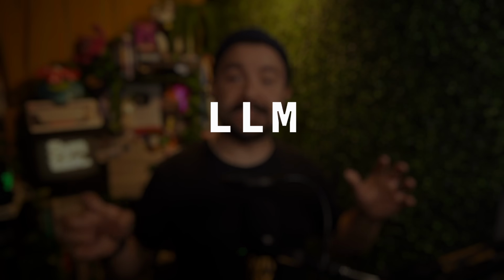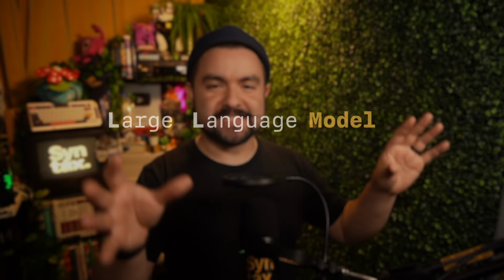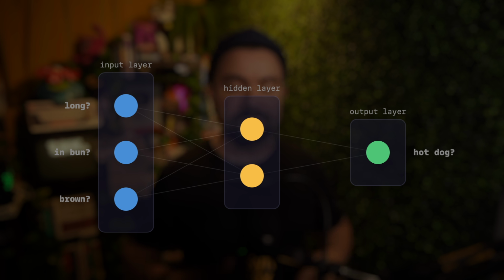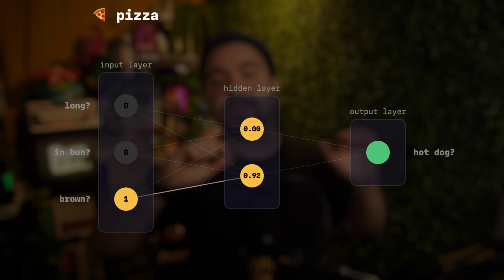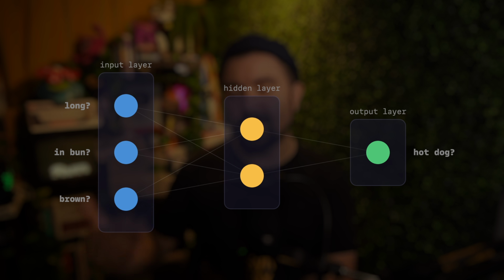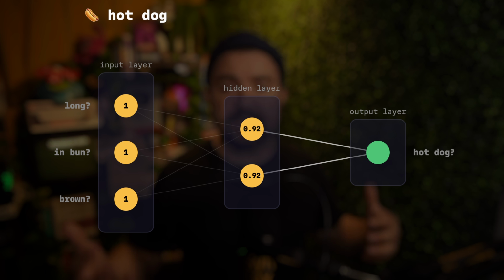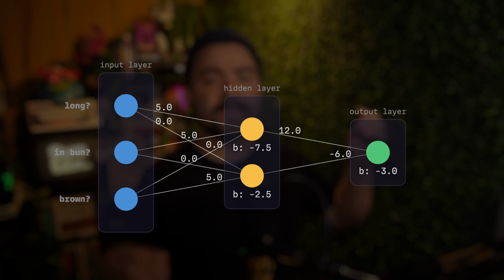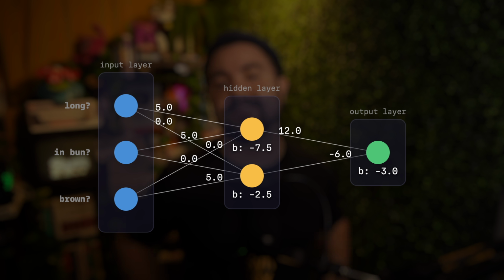Now, LLM stands for large language model. It's actually crazy that I haven't defined that this far into the video, but it has the word model in there, and a model is a neural network, which is essentially a system of interconnected nodes called neurons that are organized into layers. And data flows through the input layer, passes through one or more hidden layers, and comes out through the output layer. And each connection has a weight. It's essentially a number that controls how much influence one neuron has on the next.